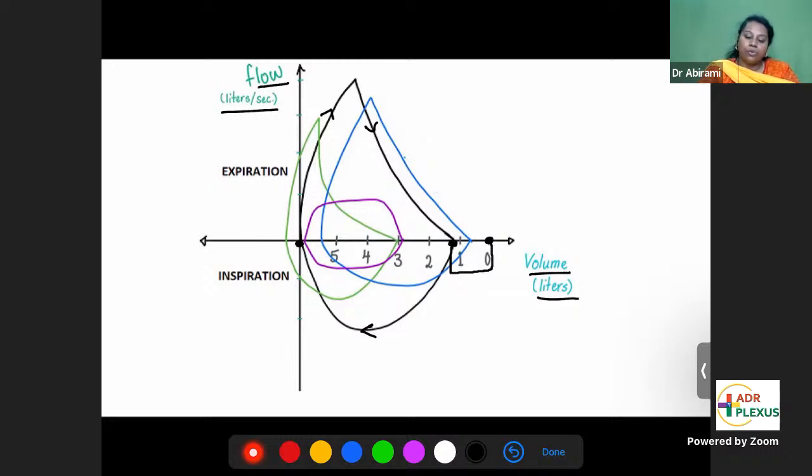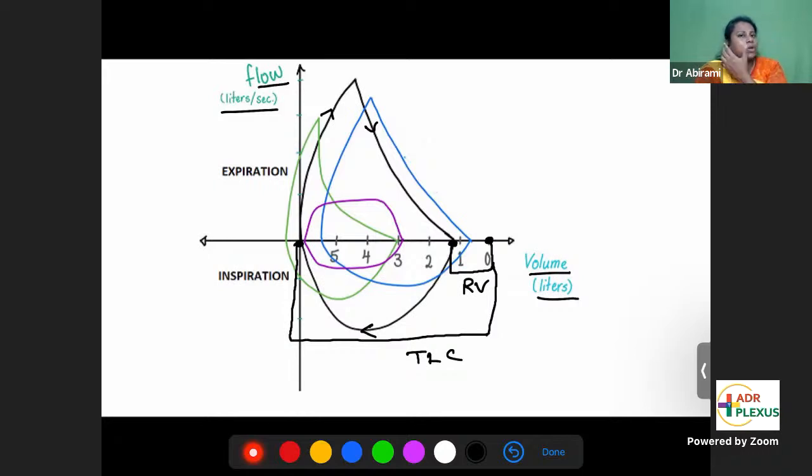That's called residual volume. It's not part of the breathing process, it's staying as a residue in the lung. And this part of the curve, where you add up the residual volume plus the part which is in the loop, if you add both up, that is the total lung capacity. This is the residual volume and in total it's the total lung capacity.